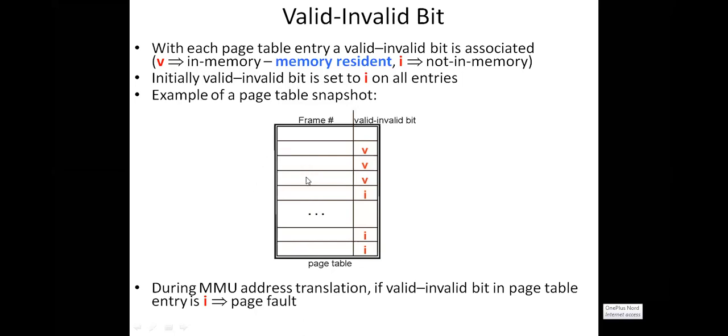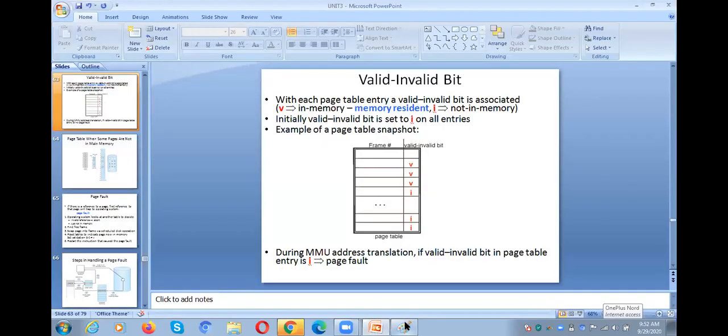In the last class we also discussed this. So the page table usually consists of two entries: the page number on the outer side, the frame number on the inner side. That means which page is available in which frame. If the page is available in the frame, then it is valid. If the page is not available in a main memory frame, then it is called invalid. Okay, so let me explain with the help of Paint.